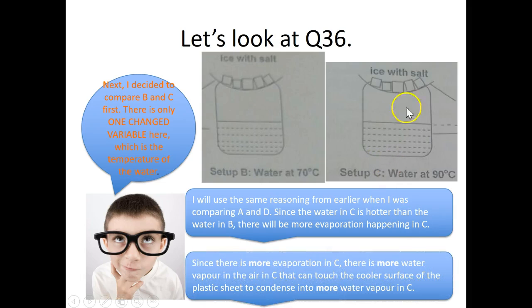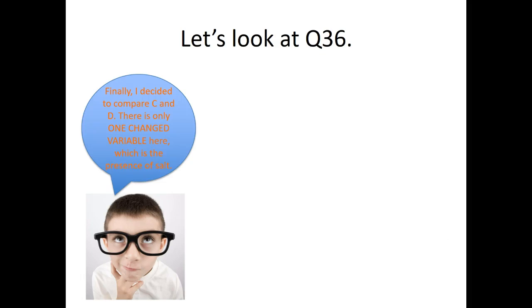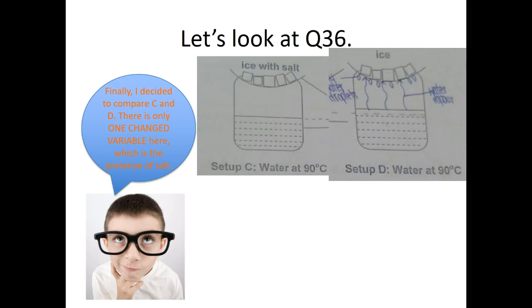If there's more evaporation in setup C, there will be more water vapor in the air that can touch the cooler surface of the plastic sheet first, which will condense into more water droplets in C. Alright, so between B and C, I'm very clear. If I compare just these two, I should see water droplets in C first. Now, I'll compare C and D. Between these two, the water is at the same temperature, so I cannot say which one is warmer. Both are at the same temperature now.